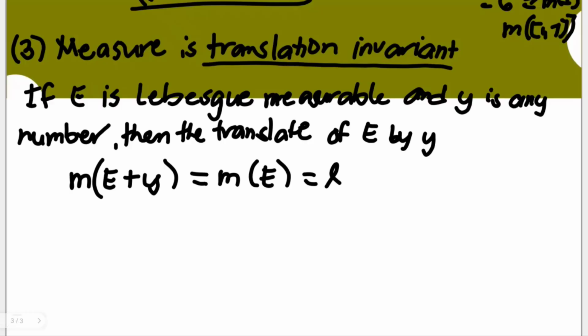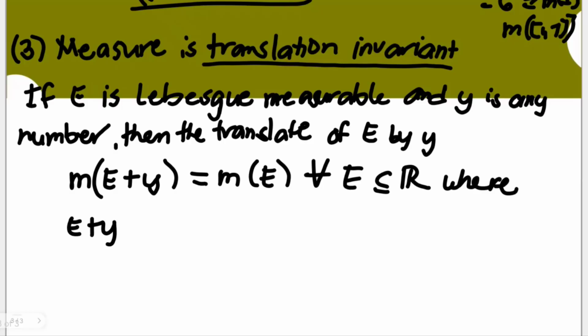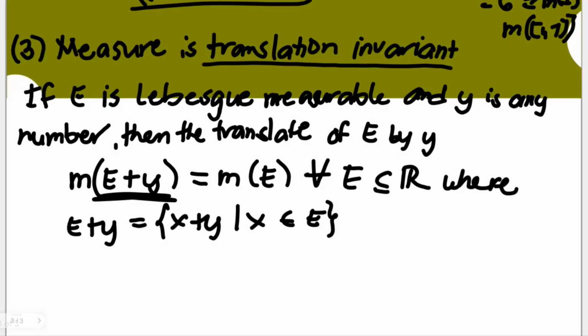In this case, if it's an interval, right? But we're not sure if E is an interval. It should be equal to that for all E subset of the set of real numbers. Okay? Where E plus Y is the set of X plus Y for all X element of E. Which means that if we add Y to all X's in E, the measure of that is just equal to the measure of E. That's why it's called translation invariant. It doesn't change its value when we translate the set.